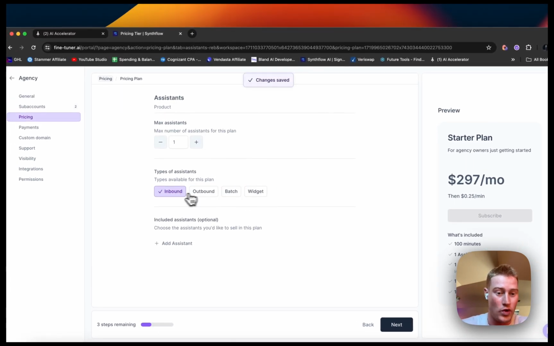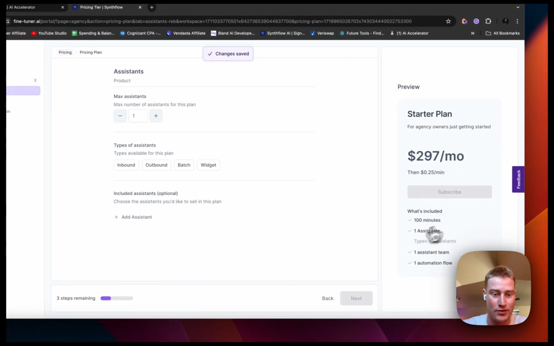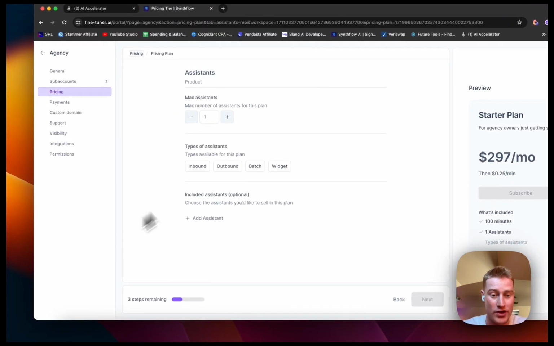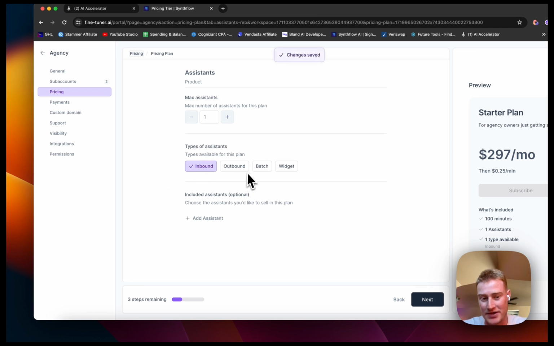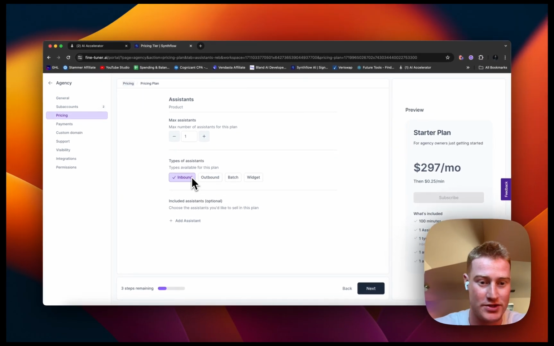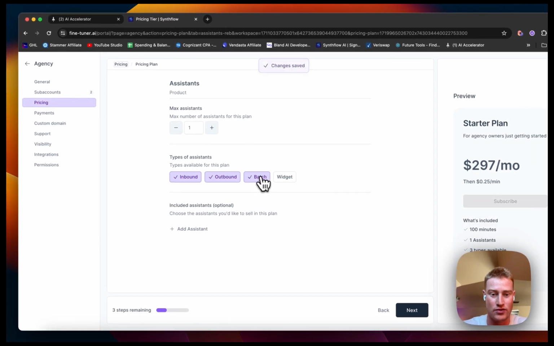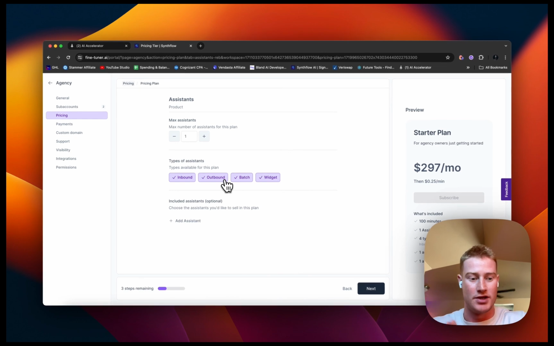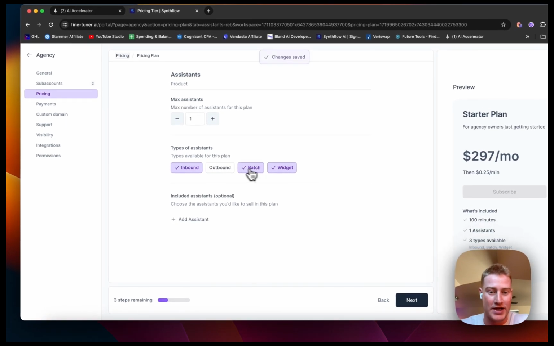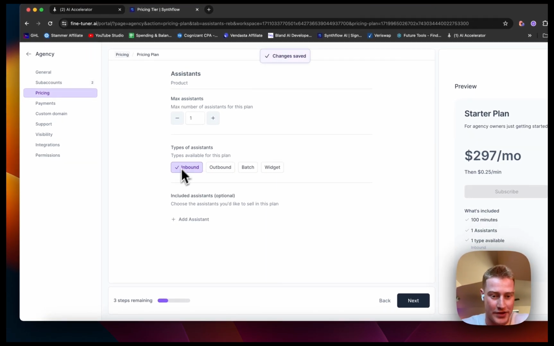We can do whichever we want here. We can allow whatever type of assistance we want. If we only want to allow inbound, for example, we could just add inbound. This creates great upsell opportunities, because if the users want to use outbound or batch or widgets for their assistance, we can upcharge for that and make them sign up for the higher priced pricing plan. So let's just do inbound.